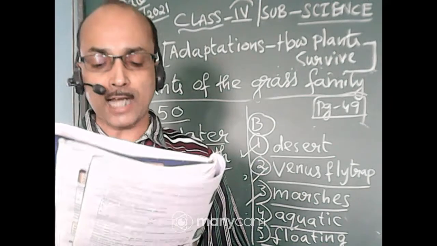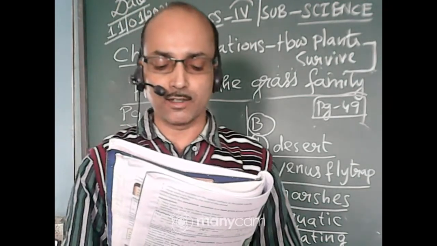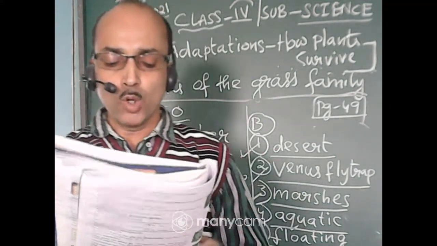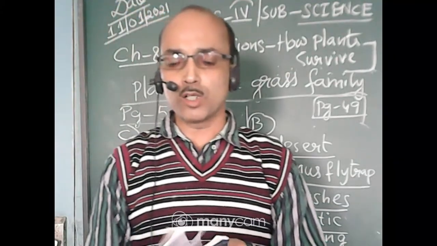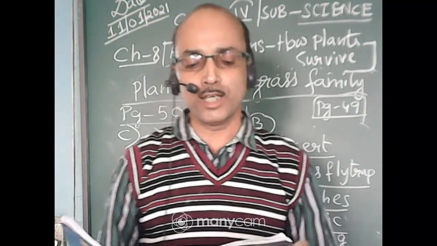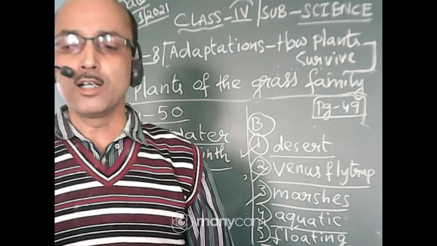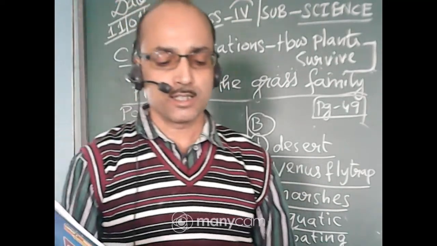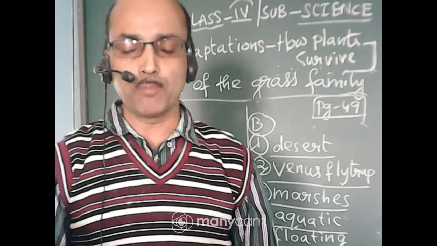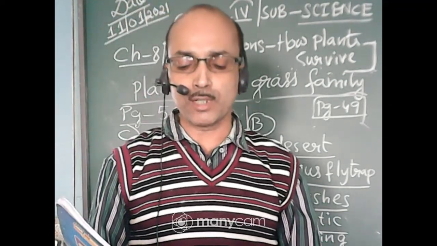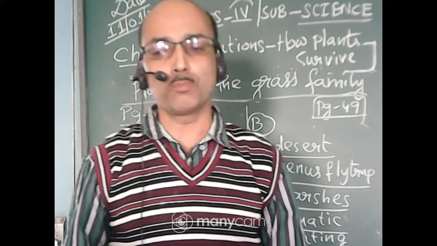Number 5, Wolffia is a floating plant. Then we have also done identification of the pictures. Number 1 is water hyacinth. Number 2 is lotus. Number 3 is pepper or pepper plant.